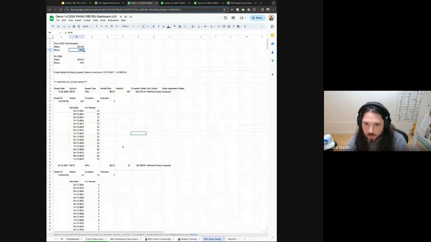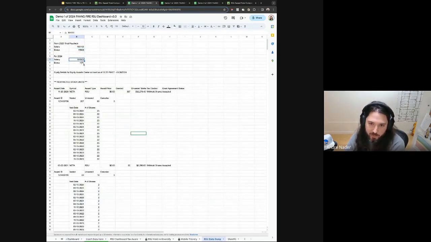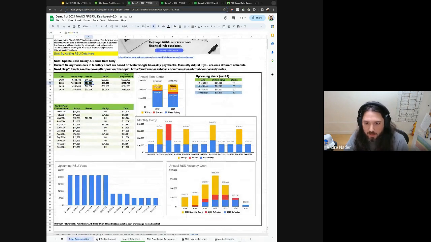So then now we have current base salary, as well as what is the bonus percent for this person. So this person's bonus percent is 15%. So we'll go through that total compensation dashboard again. And then now going forward in row B12, we'll update that with the current base information.